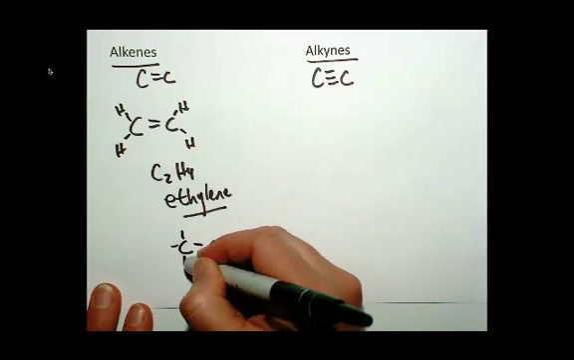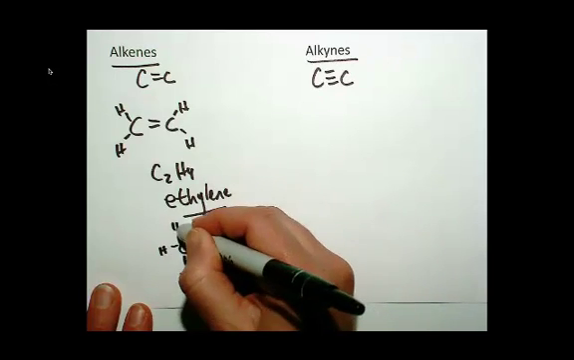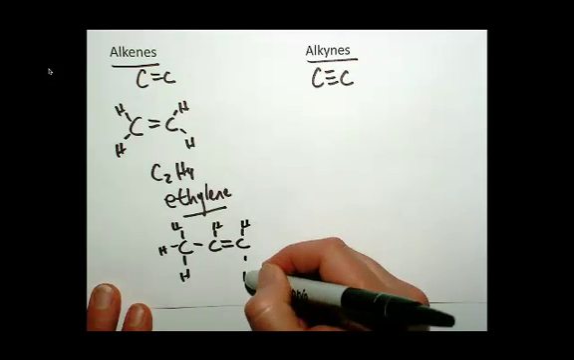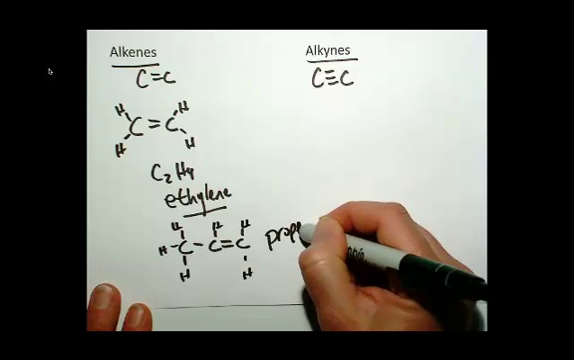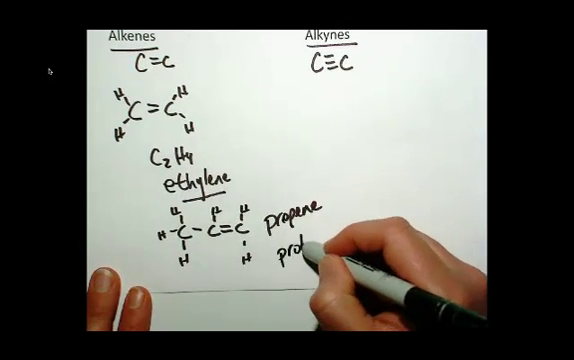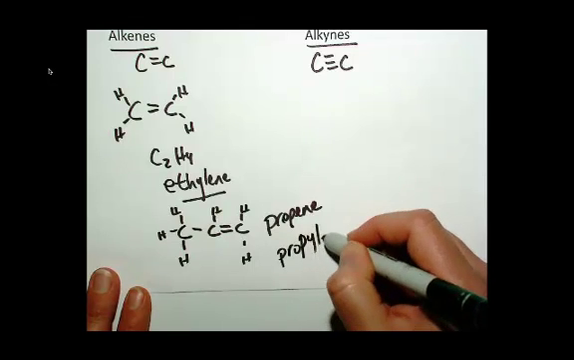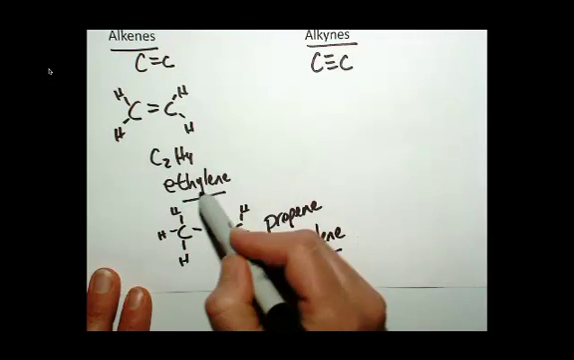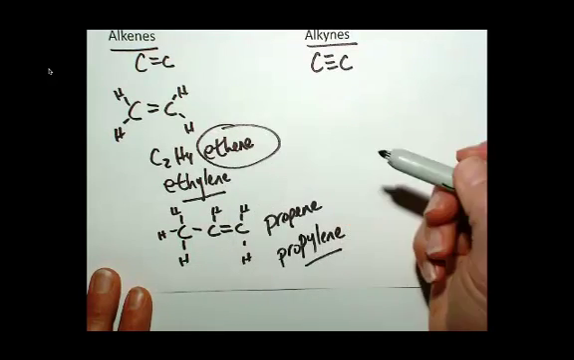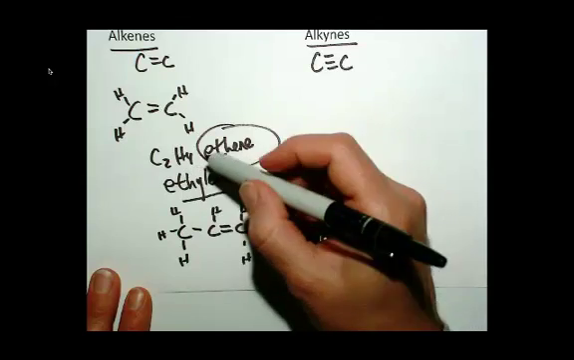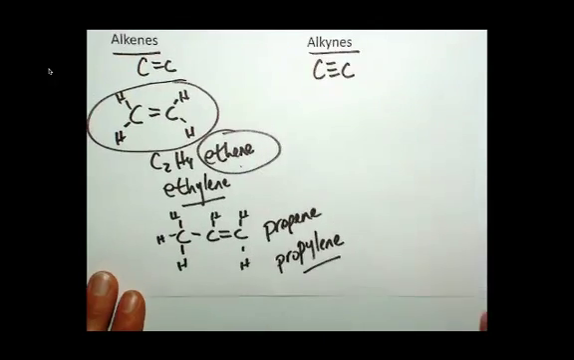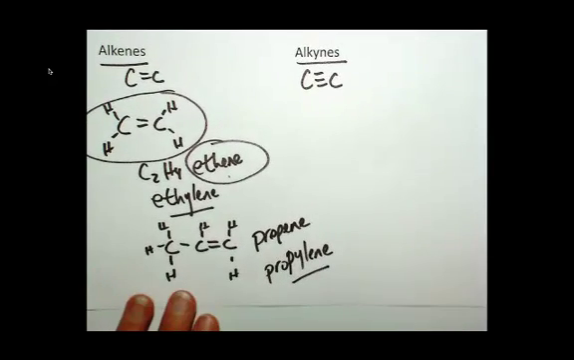So that would be propylene. Okay, propene is the IUPAC name. Propylene is the common name. Ethylene is the common name. Ethene is the IUPAC name here. So you need to know both. This is a very common little molecule. Ethene and ethylene are the same thing, and that's the structural formula of it.